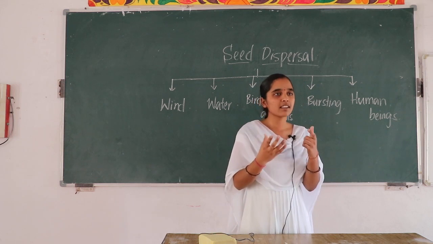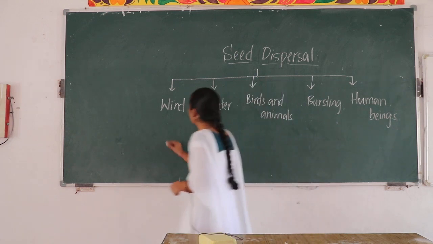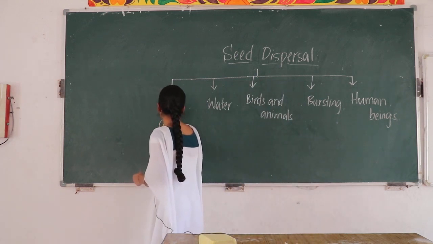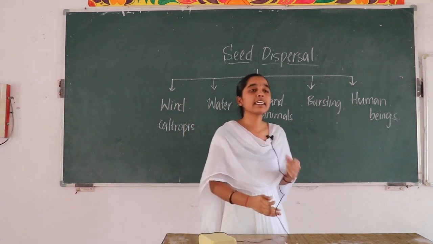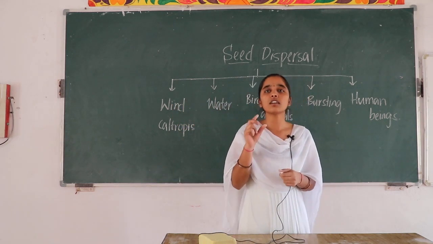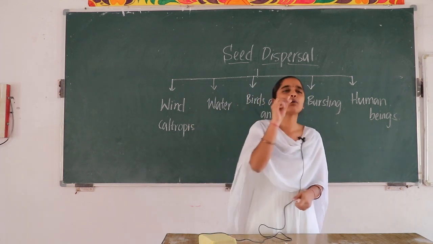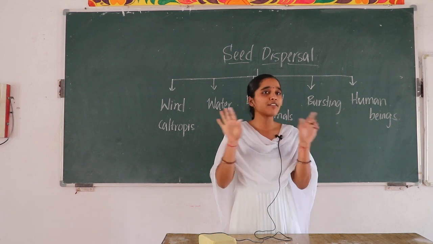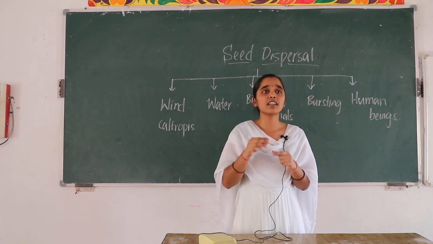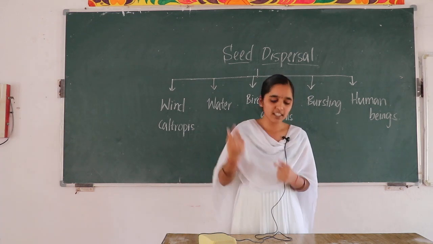Okay, those are the seeds of calotropis. The seeds which are adapted to be dispersed by the wind are usually very tiny, and some seeds are very tiny with wings, and some are very tiny and small and they have a parachute-like structure.